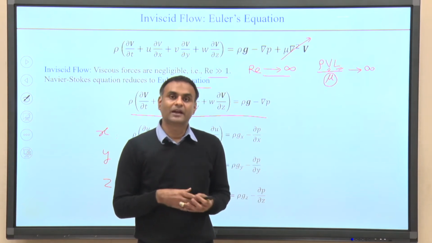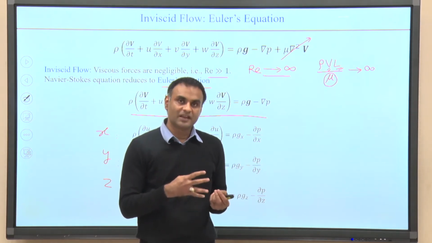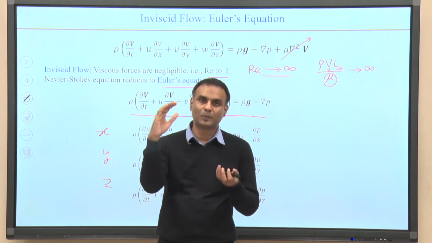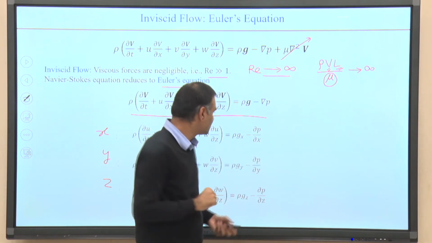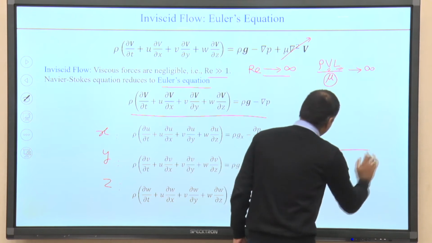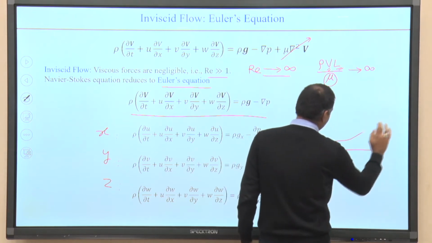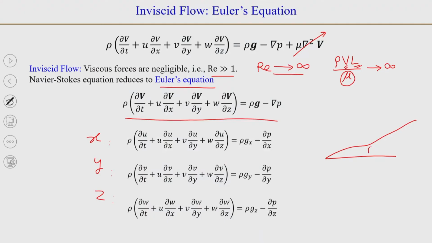Now, what people did was divide the flow regime into two parts. If you have, say, flow over a flat plate, then there is a boundary layer here and there is free stream flow. The flow comes with a velocity, say V infinity, and the velocity profile was something like this.